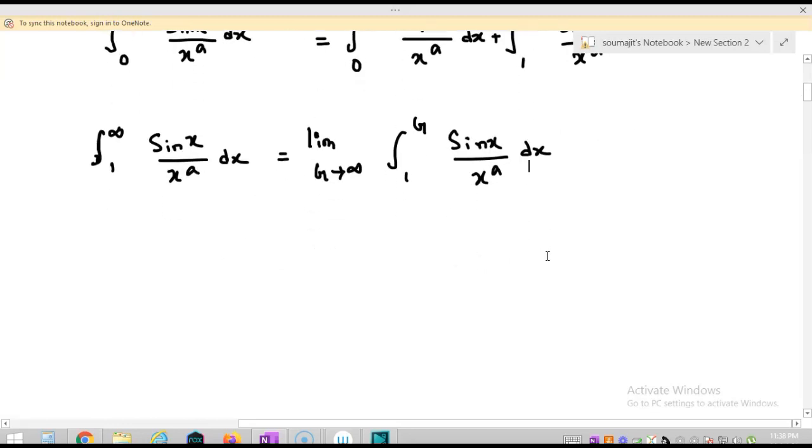Okay, now we have to check whether this integration is convergent or not. First of all, let us discuss the convergence of this integral, the integration from 1 to g of sin x by x to the power a dx.